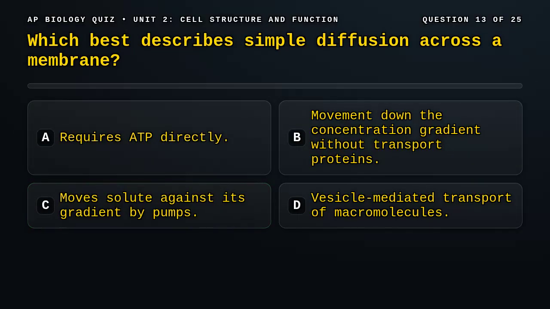Question 13. Which best describes simple diffusion across a membrane? A. Requires ATP directly. B. Movement down the concentration gradient without transport proteins. C. Moves solute against its gradient by pumps. D. Vesicle-mediated transport of macromolecules.